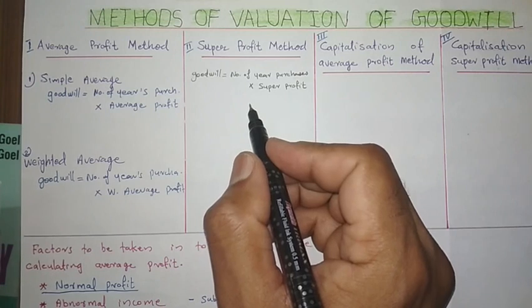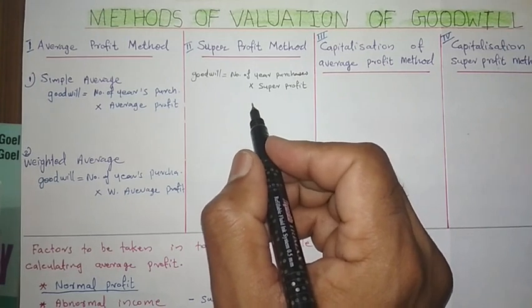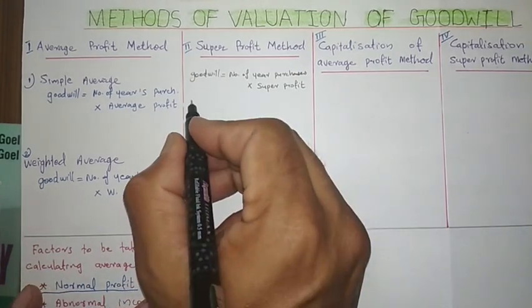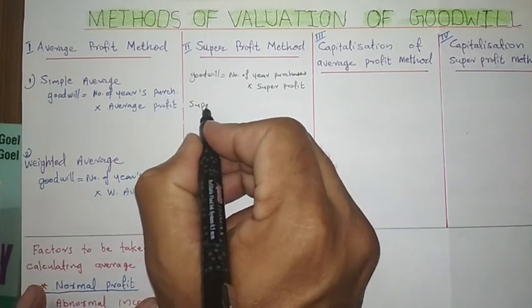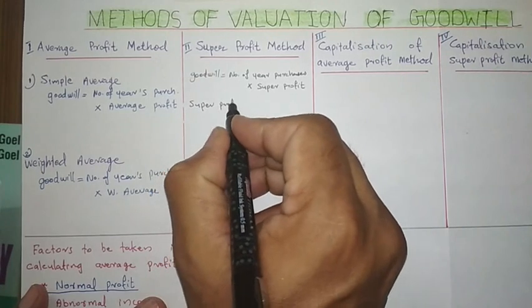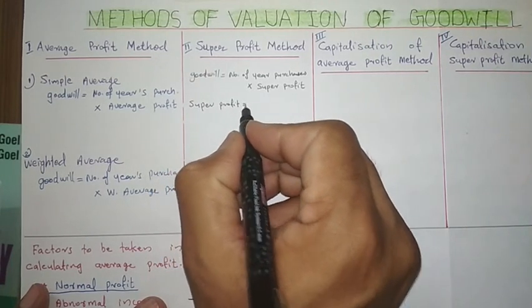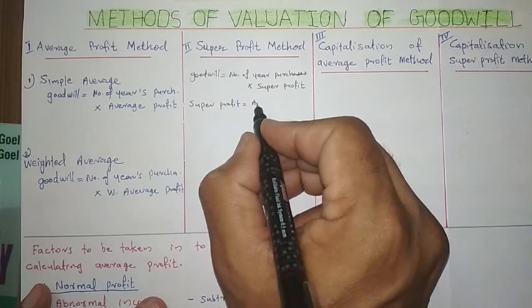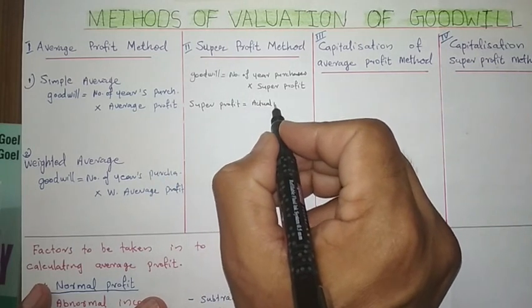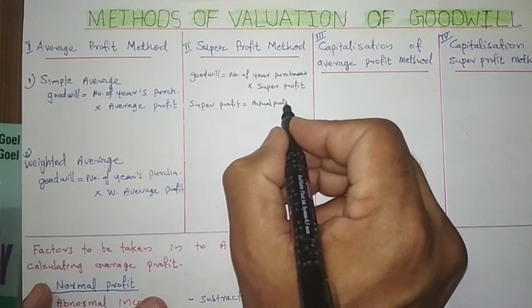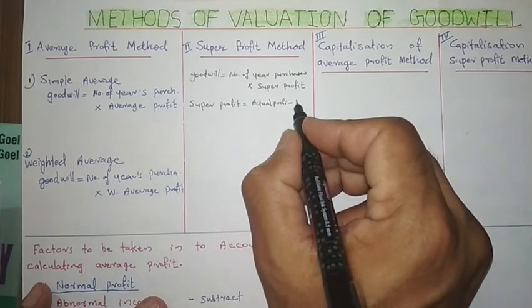That extra profit is known as super profit. To find out the super profit, we use one formula: actual profit minus normal profit.